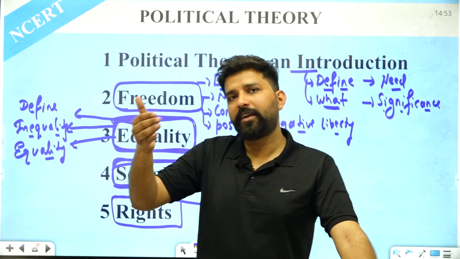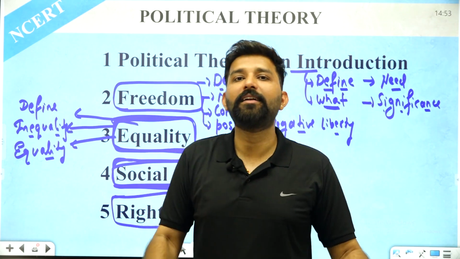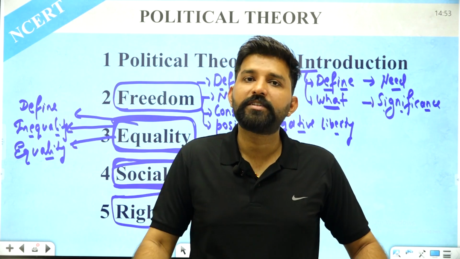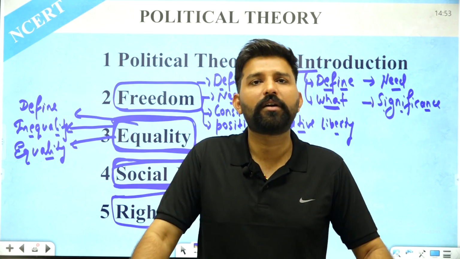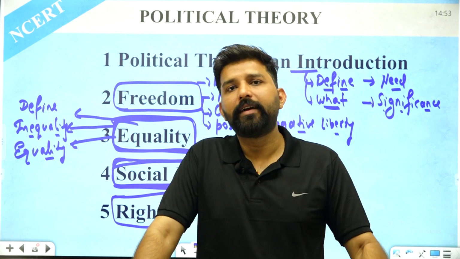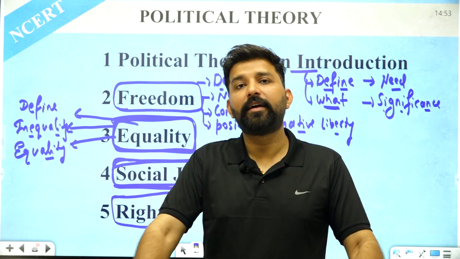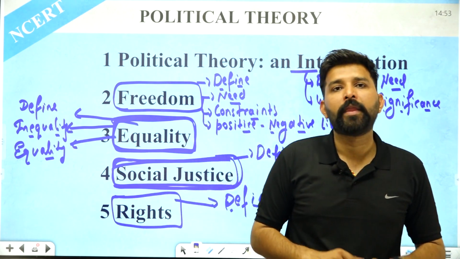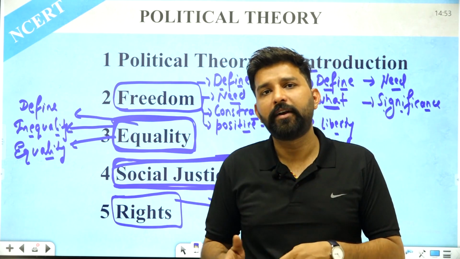First are the natural rights, then the moral rights, and third are the legal rights. These are the rights which are enforced by the state through a constitution or any other law. Legal rights are mandatory and these legal rights are provided by the state to each and every citizen of the country. Again, legal rights are further divided into many types.